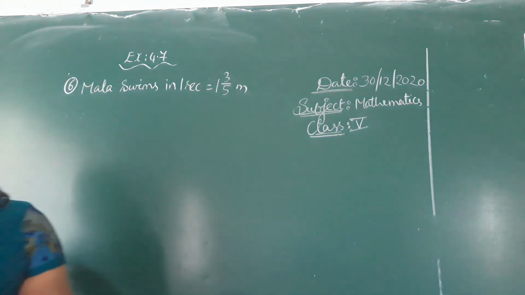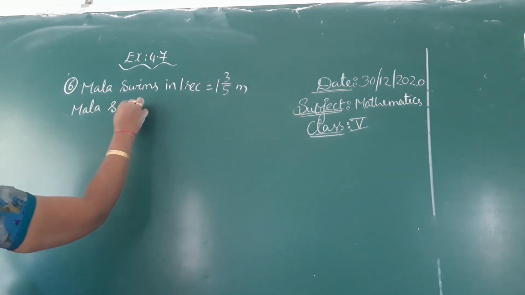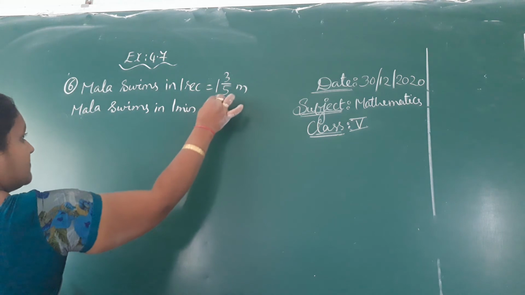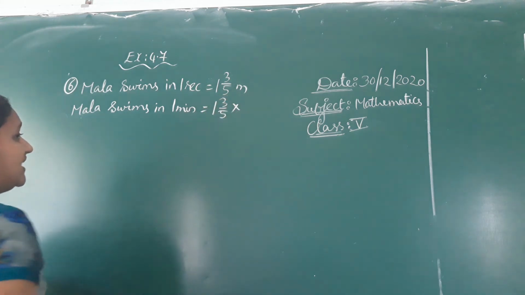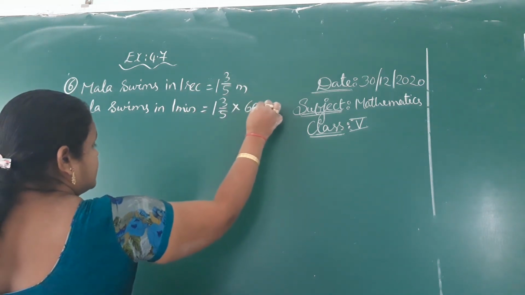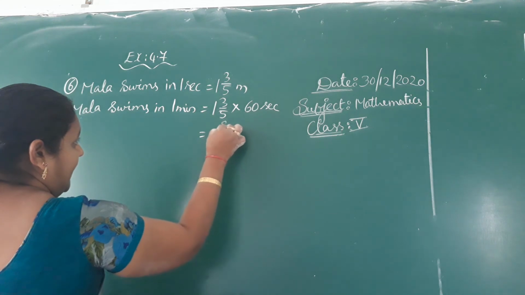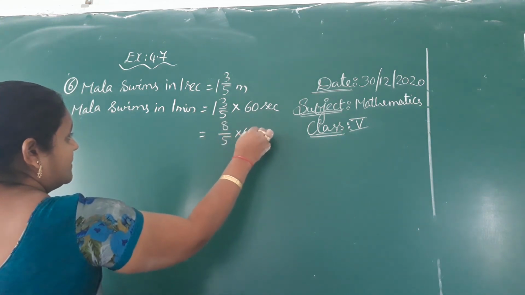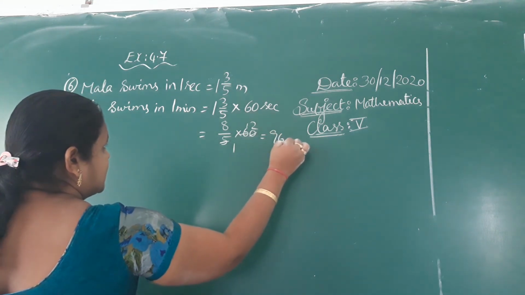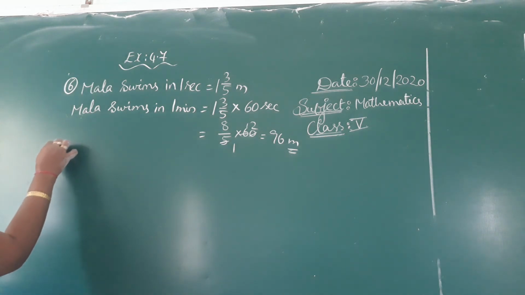They are asking how much she swims in 1 minute. 1 3/5 means 8/5 into 60. 5 twelves 60, 12 eights 96. 96 meters she swims in 1 minute.